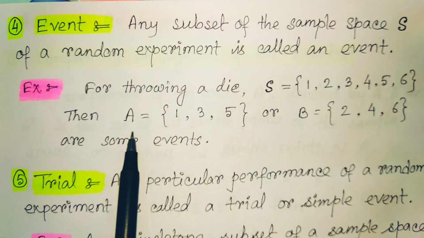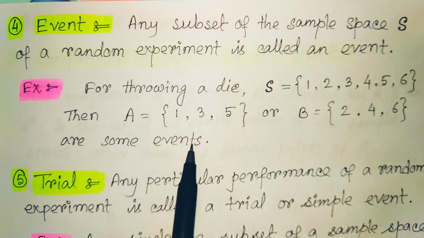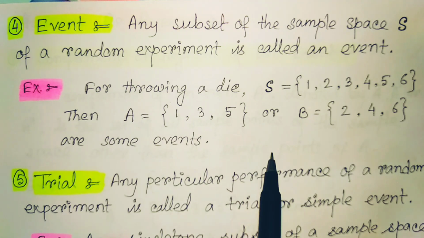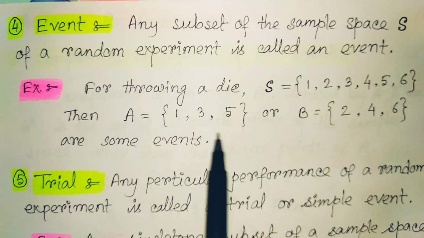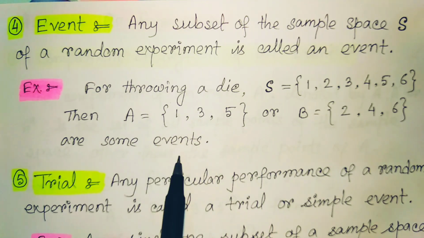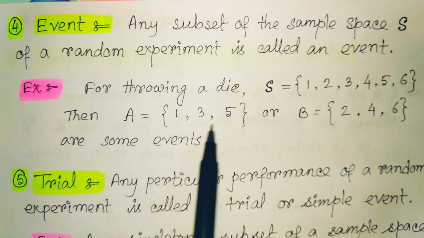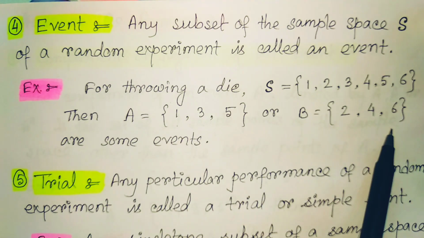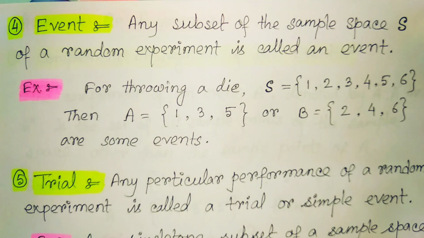Here the event A is constructed as all odd numbers by throwing a die, so it should be 1, 3 and 5. Likewise, if our requirement is all the even numbers, then the event set should be 2, 4 and 6, because these are the only even numbers we can get by throwing a die.